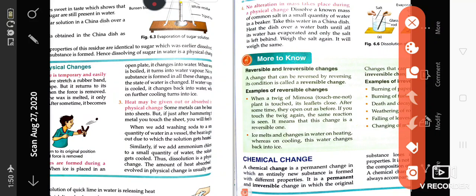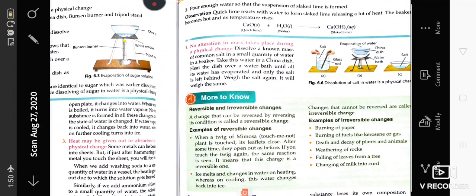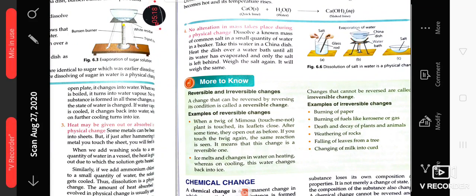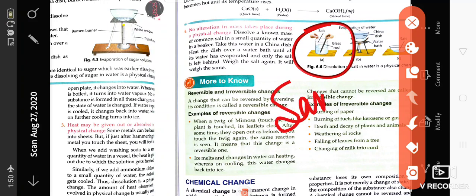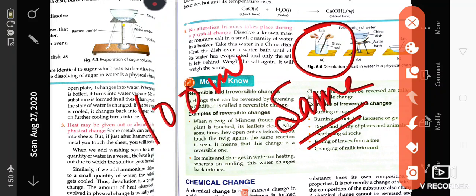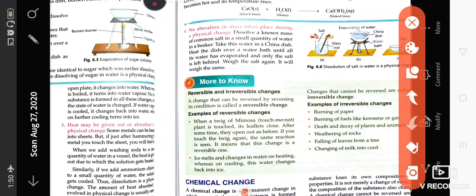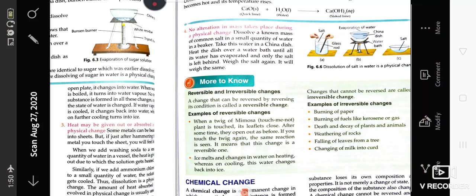So if ice is formed, heat is being absorbed, but no alteration in the mass takes place. Basically, the mass or the matter present in a substance remains the same. If you have started with 100 ml of water, it will remain 100 ml only. It is not going to change at all. So you can say that the mass of the substance remains the same.